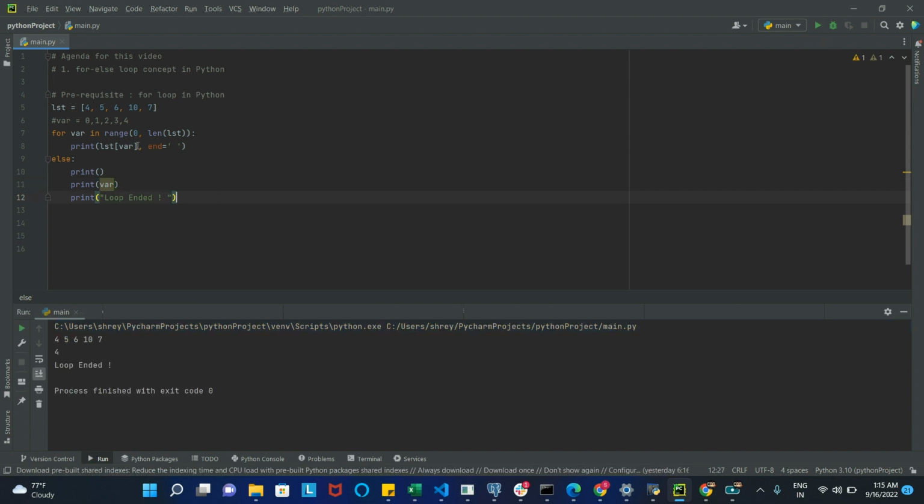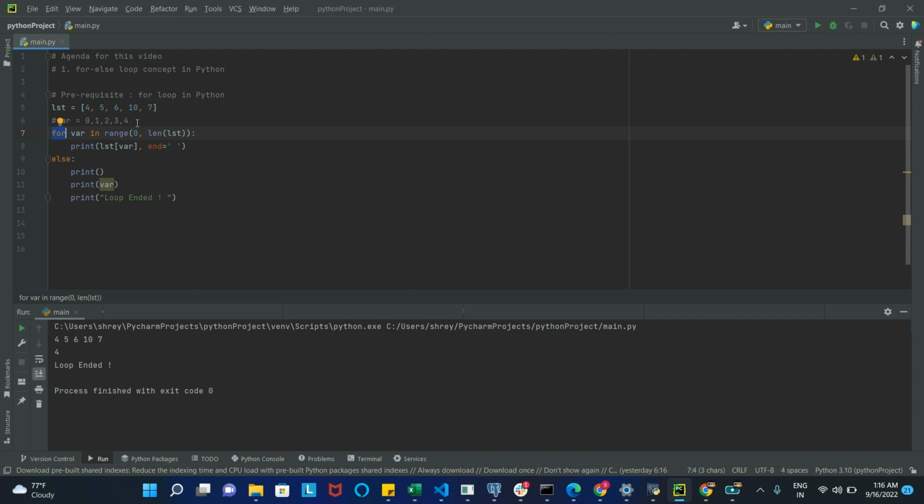Yep. So what I said is that the var variable will start from 0, then 1 in the second iteration, 2 in the third, 3 in the fourth, and 4 in the fifth iteration. So five iterations happened for this for loop.